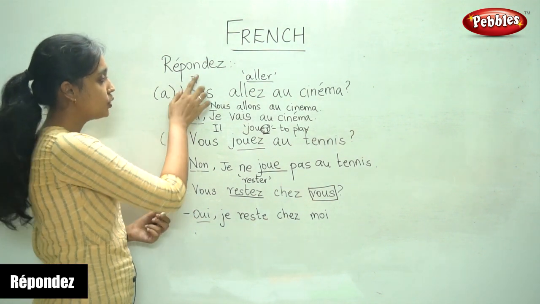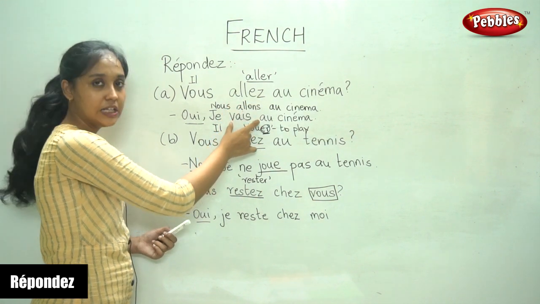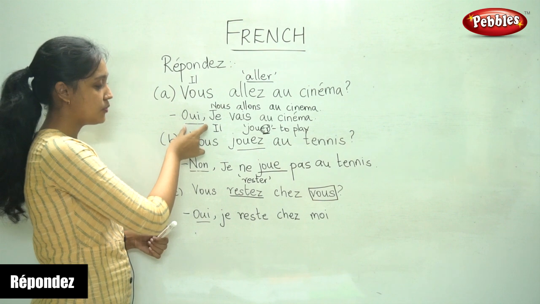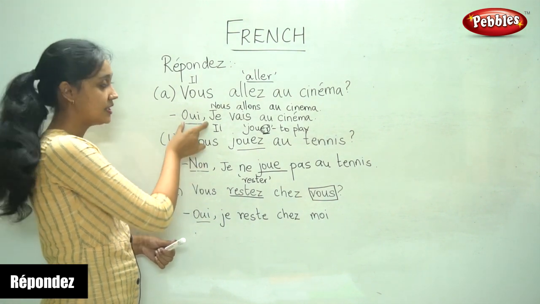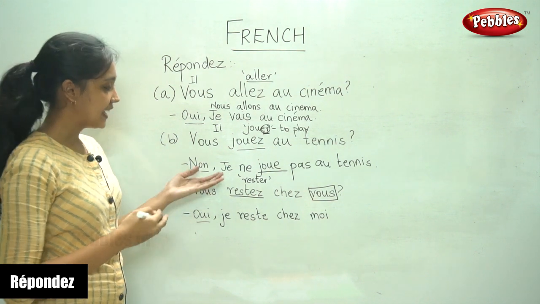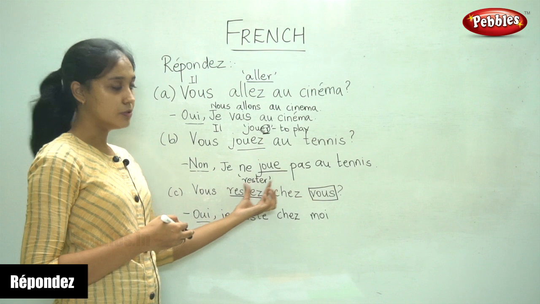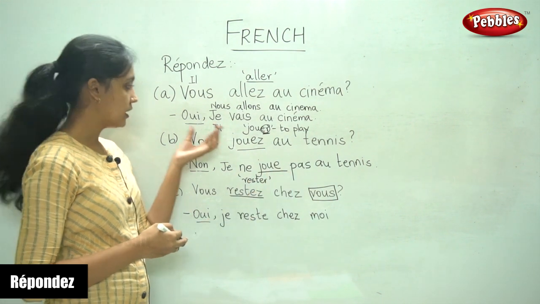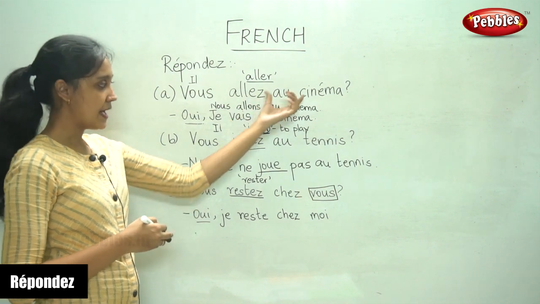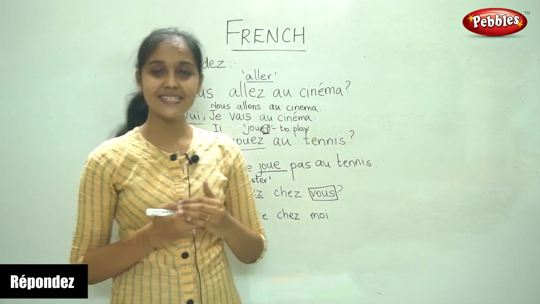So you have to be careful with the subject, the corresponding conjugation, and whether the answer is positive or negative. For a negative answer, we have to put ne and pas before and after the verb. For a positive answer, subject, the verb and the object. So this is how we answer the questions in French.